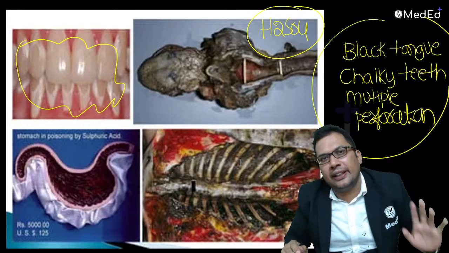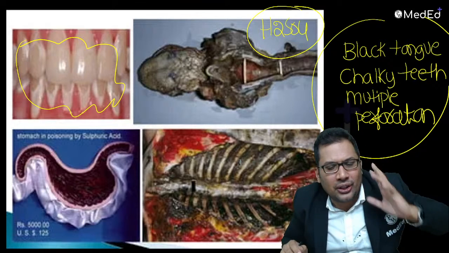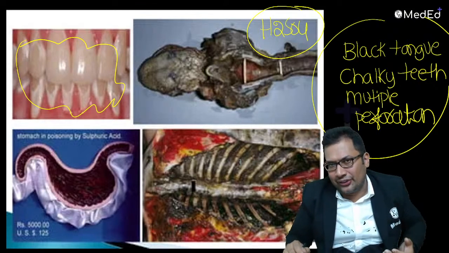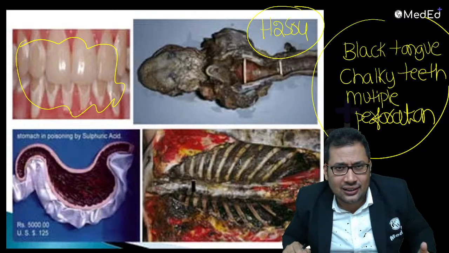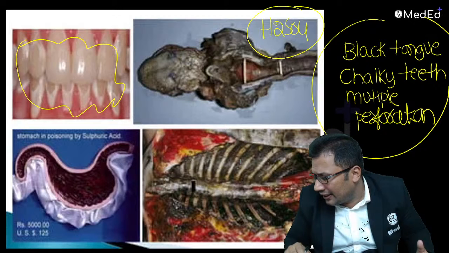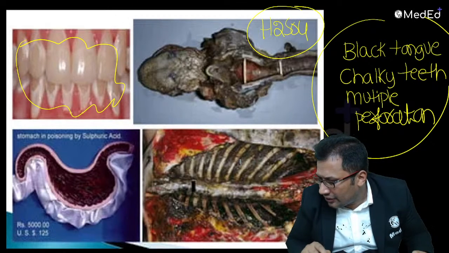Leathery stomach, carbolic acid. Carbolic acid causes leathery stomach, hardening of the stomach. Sulfuric acid, you will see multiple perforation. It's one of the strong acids which causes coagulative necrosis. The answer is yes, sulfuric acid is the correct answer.